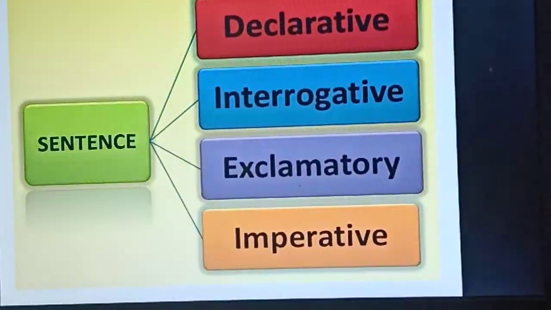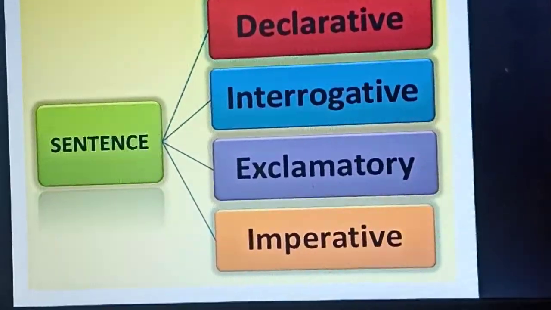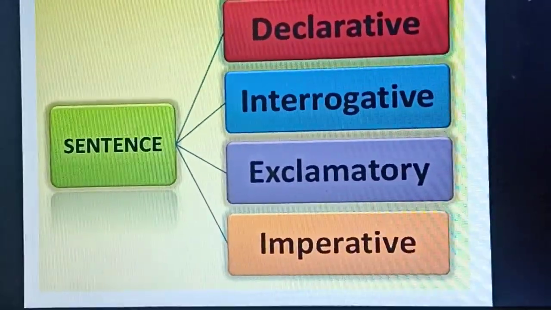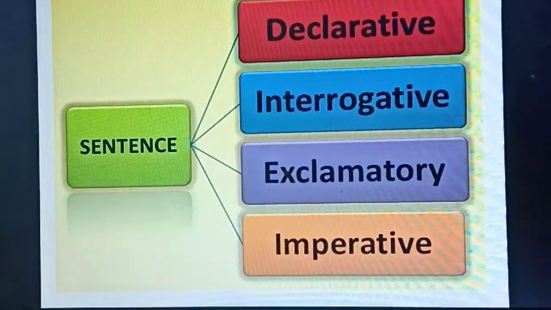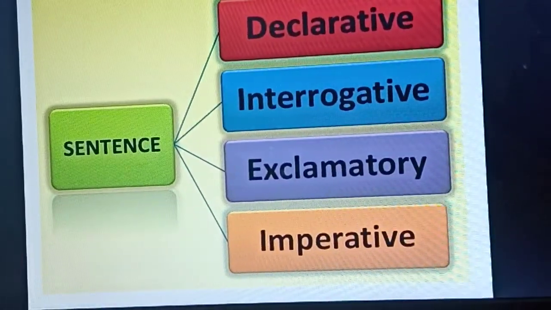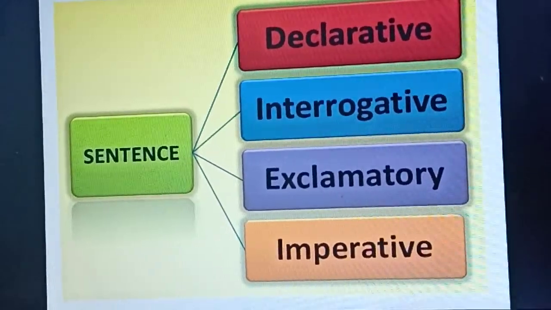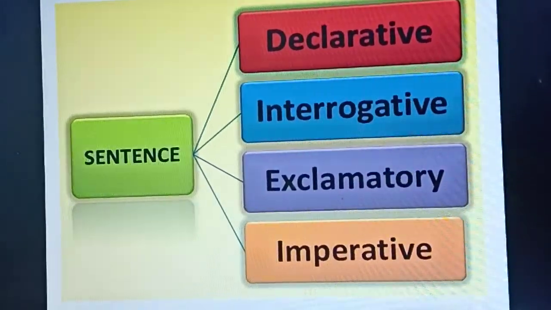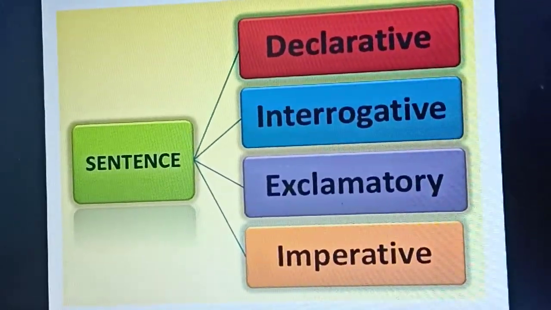Okay. So next, we have learnt what is a subject and what is a predicate. So the next part is we are going to learn the types of sentences. What is a sentence? A sentence is a group of words that makes complete sense, isn't it? And it should have a subject and a predicate.